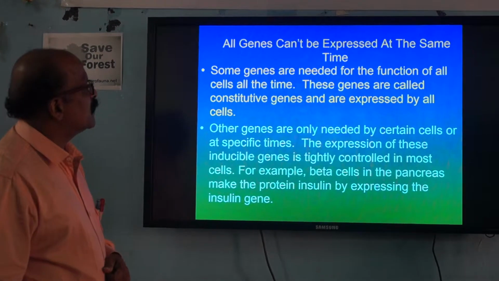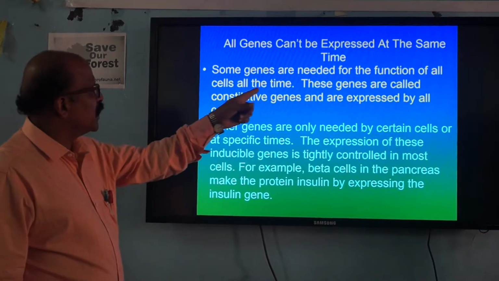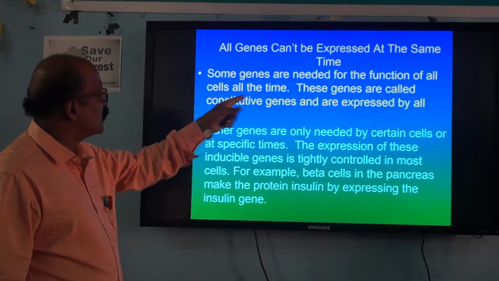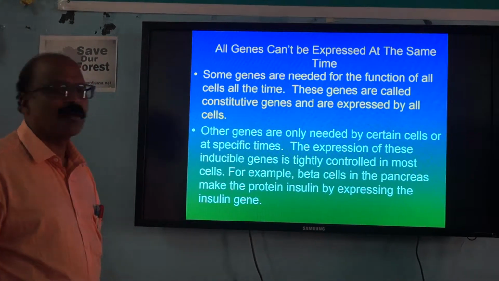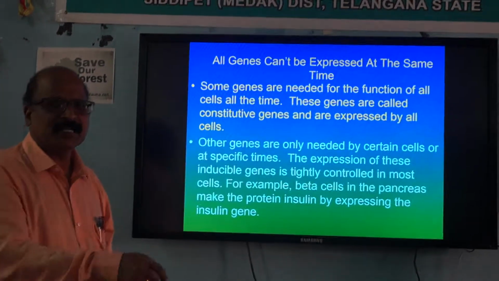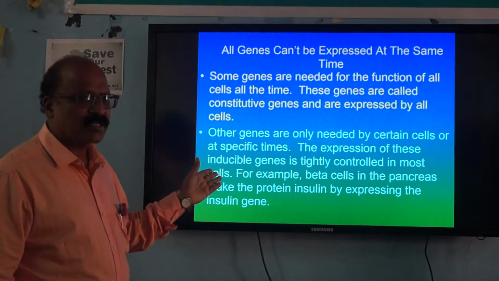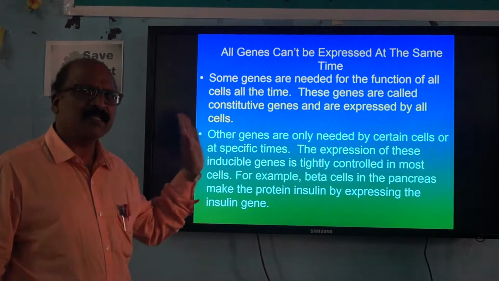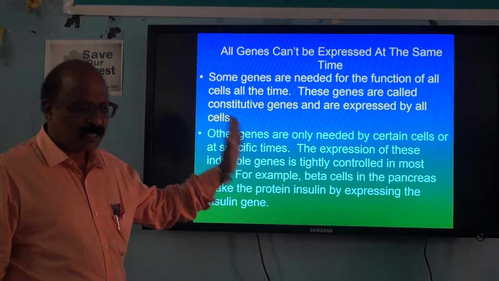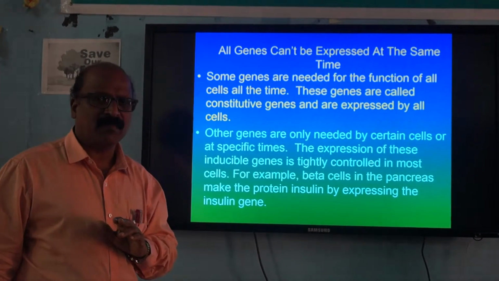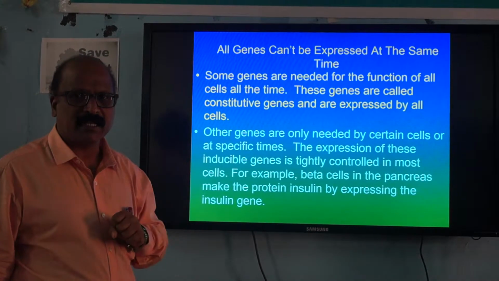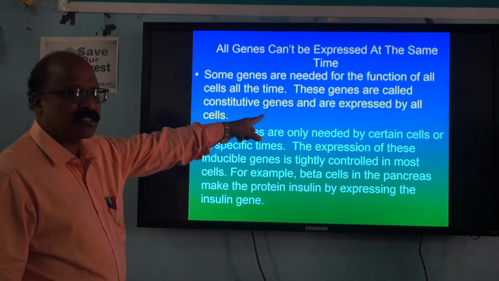All genes can't express at the same time. Some genes are needed for the function of all cells all the time. These genes are called constitutive genes and are expressed by all cells. Previously I have explained these constitutive genes. They always express because those gene products are very much essential for the metabolic activities of the organism. That's why they always express.